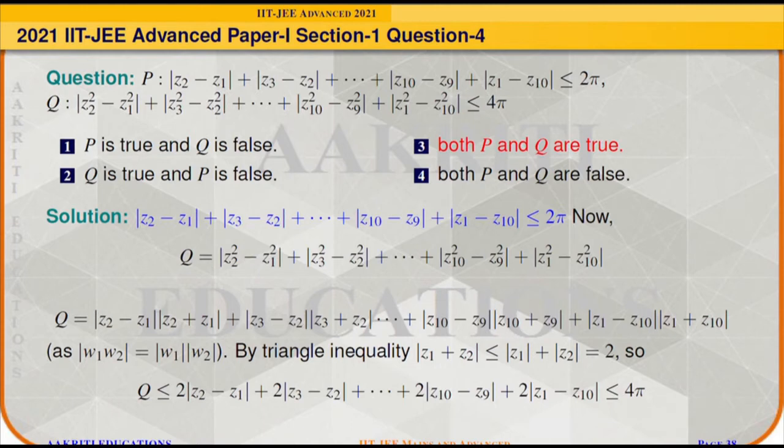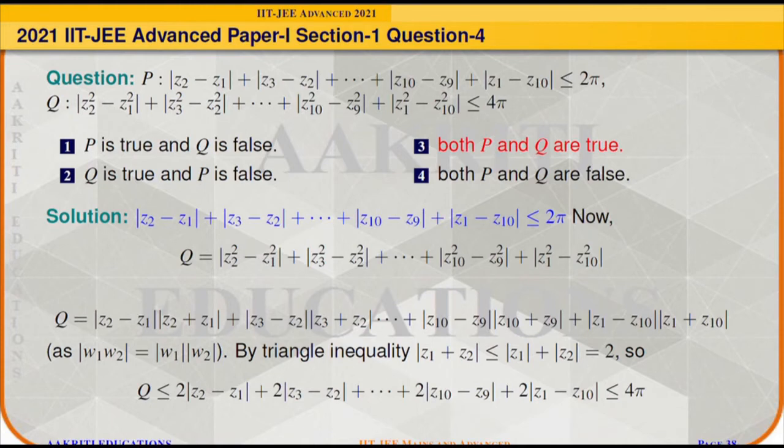And it means the statement Q will always be less than or equal to 2 times modulus of Z2 minus Z1 plus 2 times modulus of Z3 minus Z2, and so on, up to 2 times modulus of Z1 minus Z10. If we take 2 as common, then it is nothing but 2 times P.